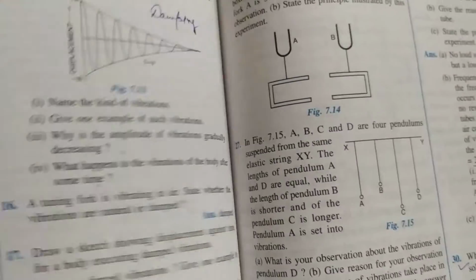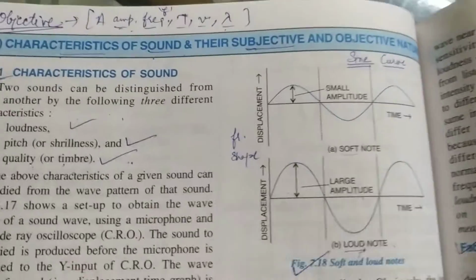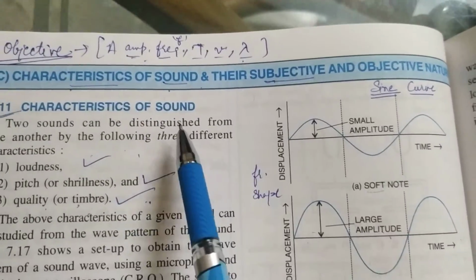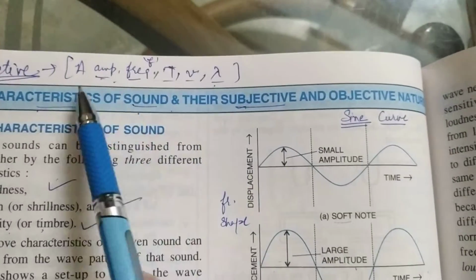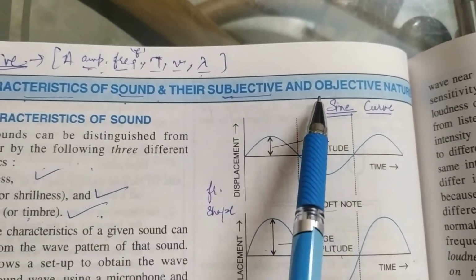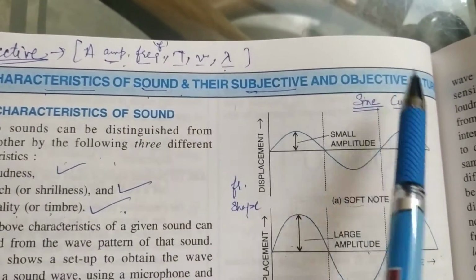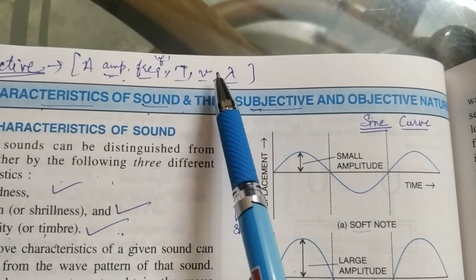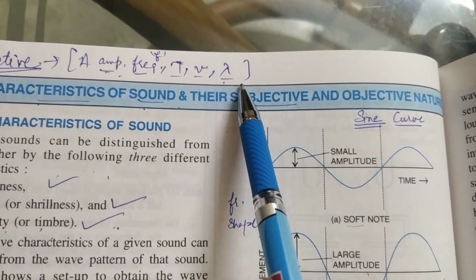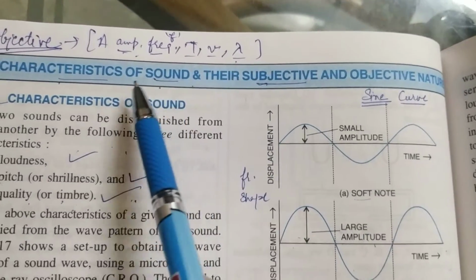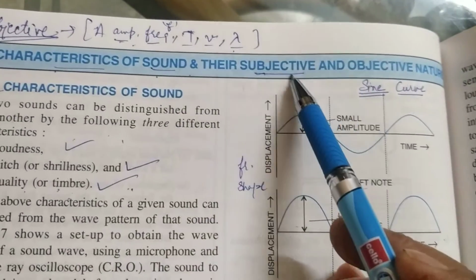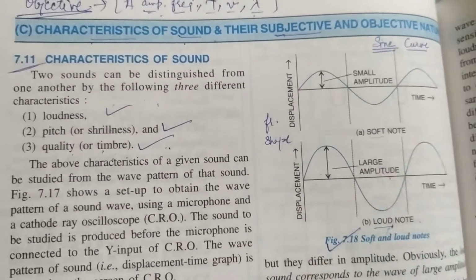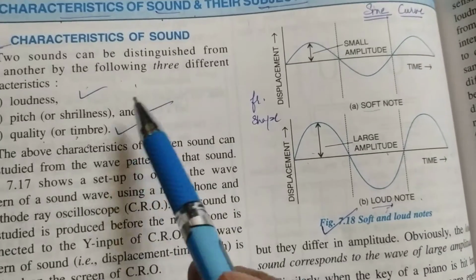The last topic in our books is now characteristics of sound. Earlier we have done those characteristics which were measurable, and measurable characters are called objective characters, like amplitude, frequency, time period, velocity of the wave, and lambda, that is the wavelength. Today we are going to do the subjective characters which vary from person to person, like loudness.